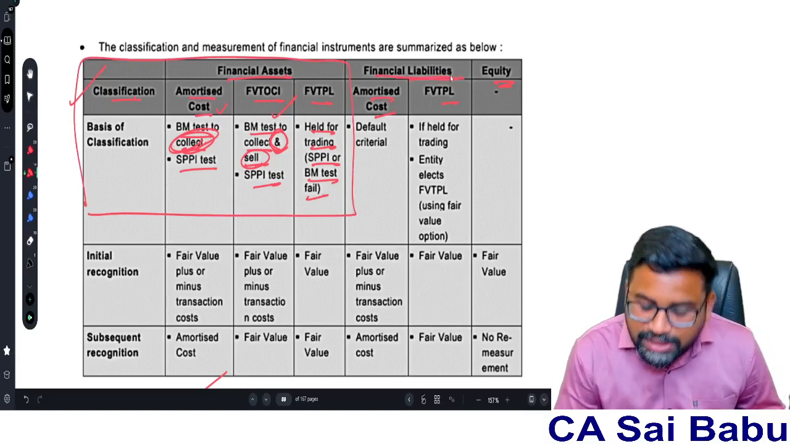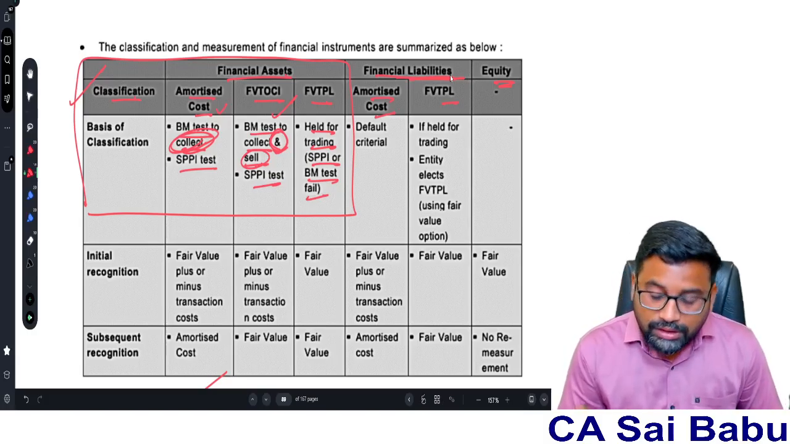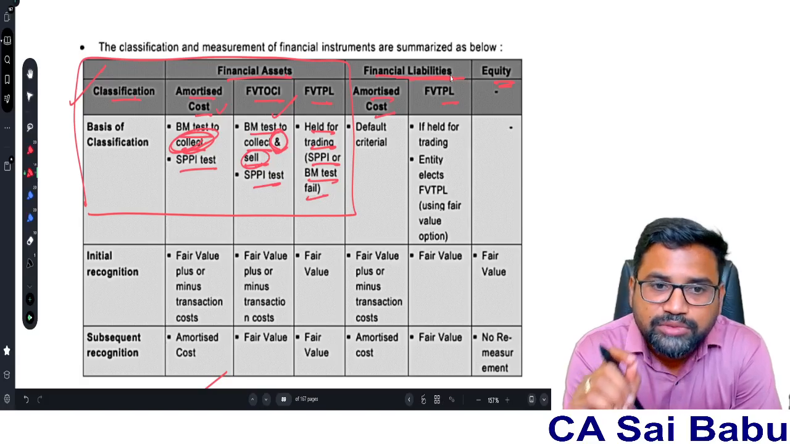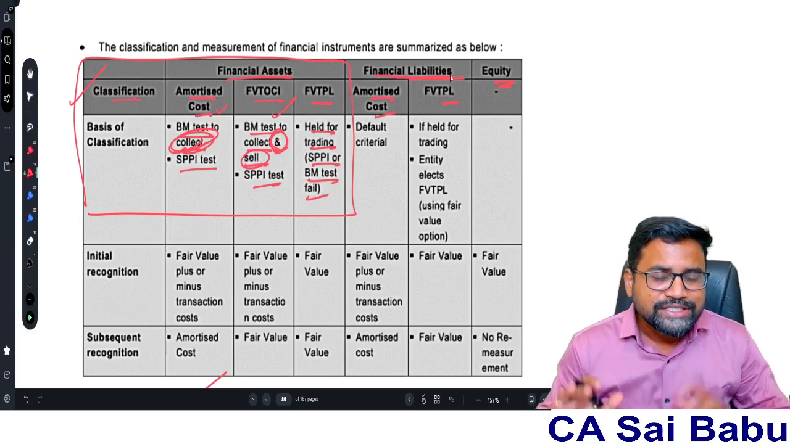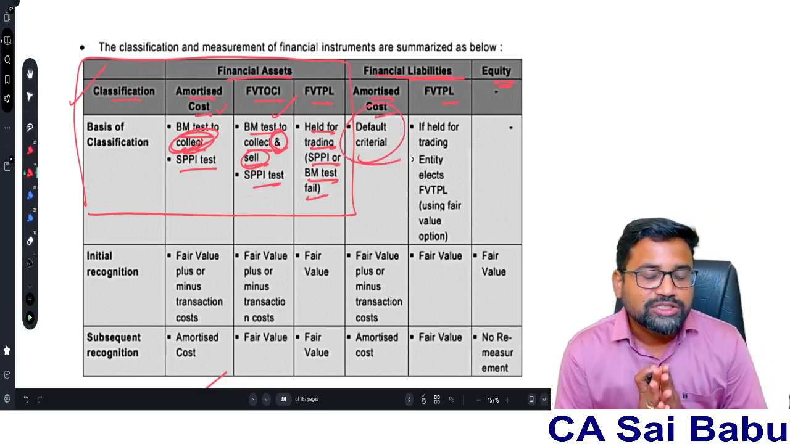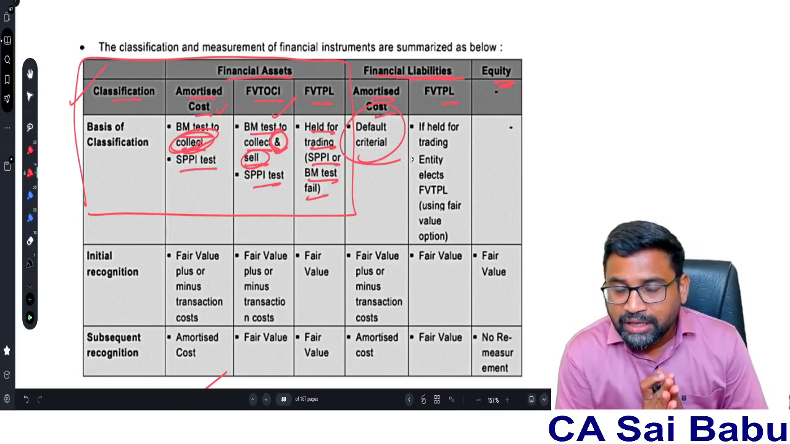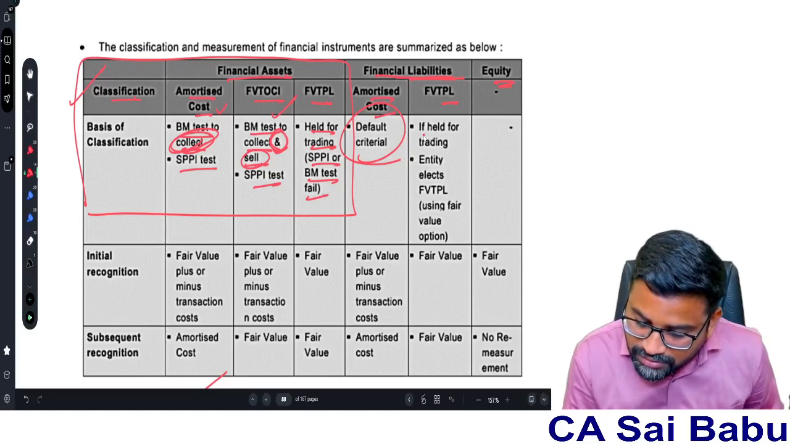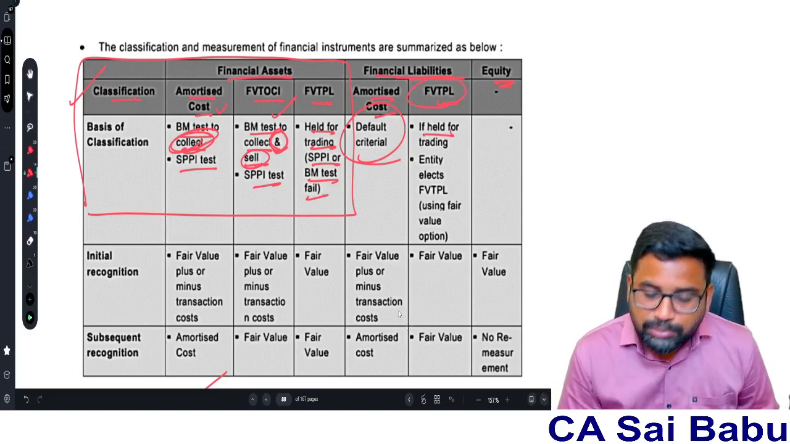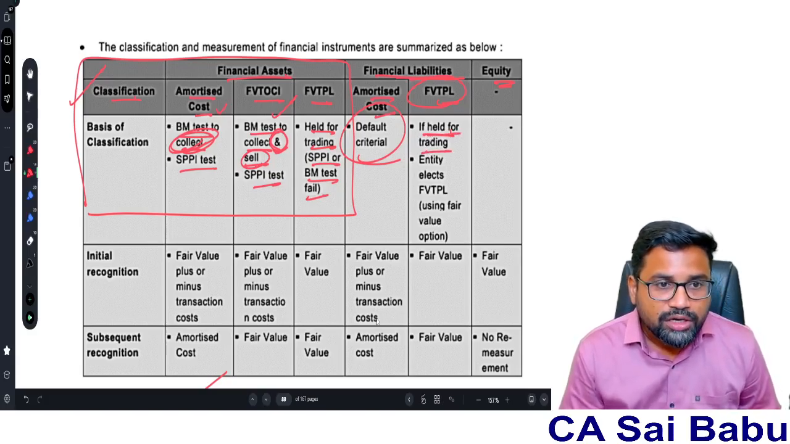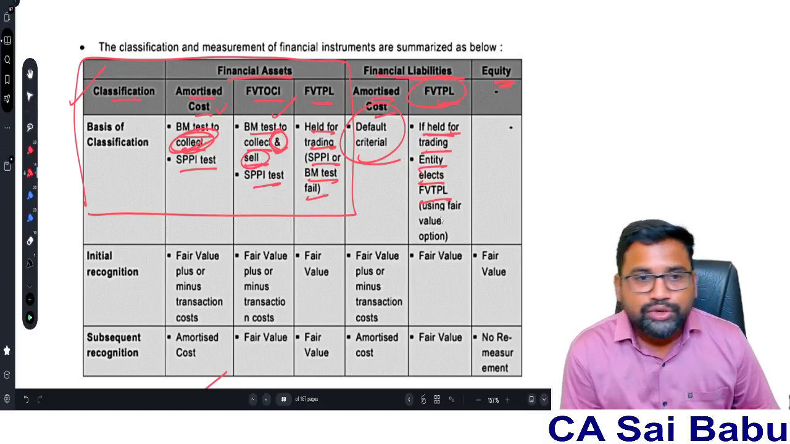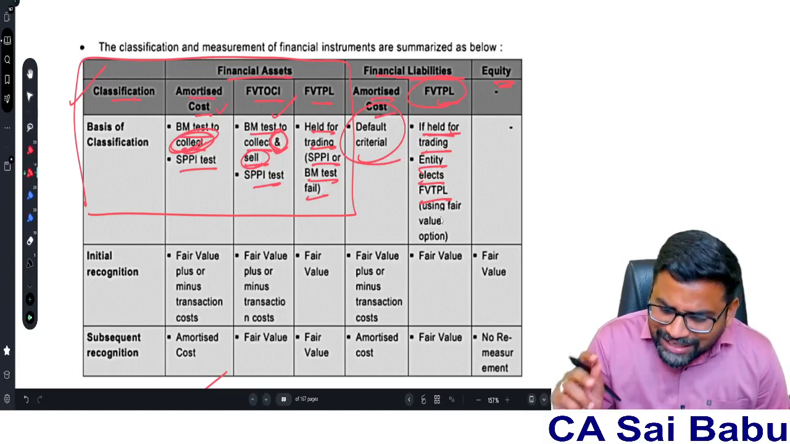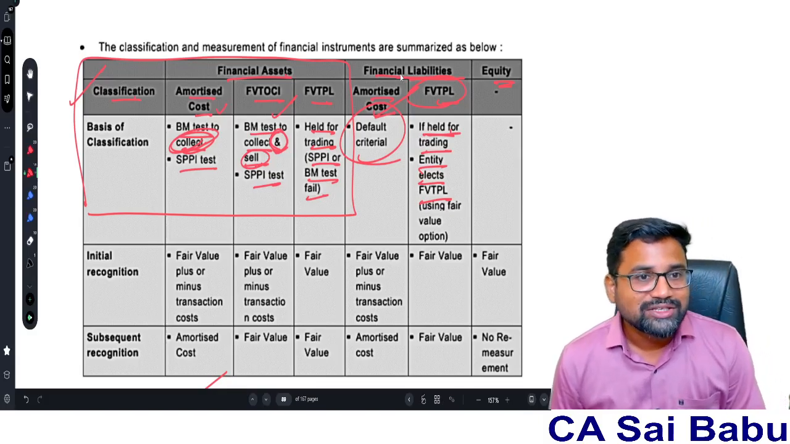Now coming to financial liabilities. Understand that the standard says when it comes to financial liability, there are only two models: the amortized cost model and the FVTPL model. Generally the default method for a financial liability is the amortized cost model, and any other financial liability will be classified under FVTPL. Suppose a liability is held for trading, or the entity elects the FVTPL model, then obviously it will be classified under FVTPL. So any financial liability will generally come under the AC model, the amortized cost model.